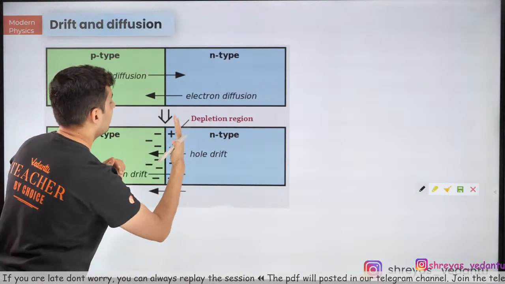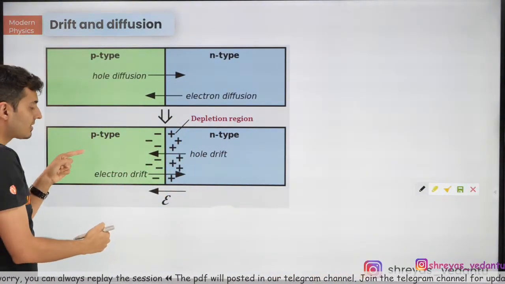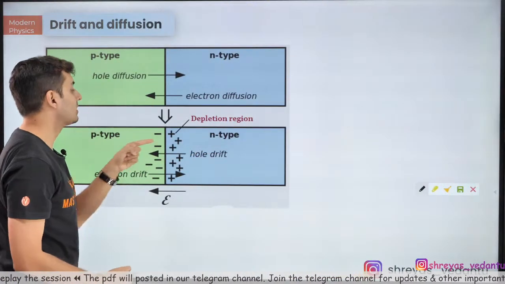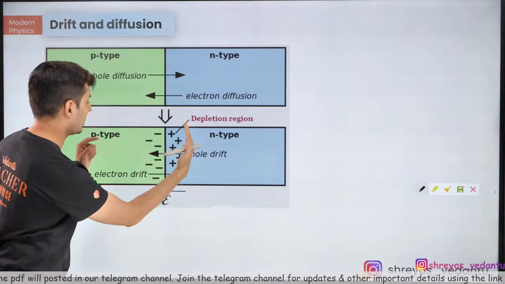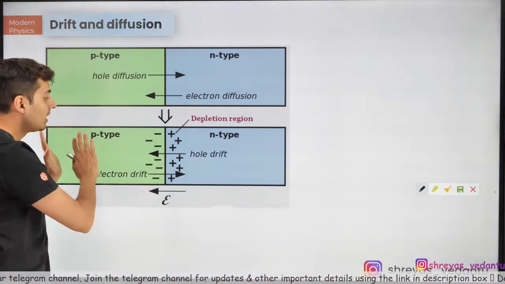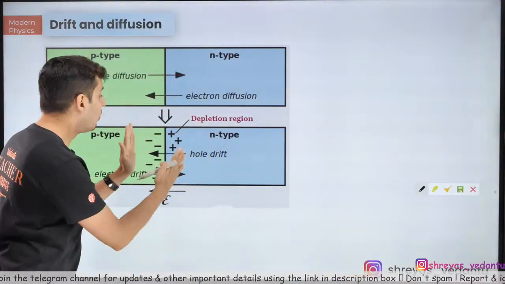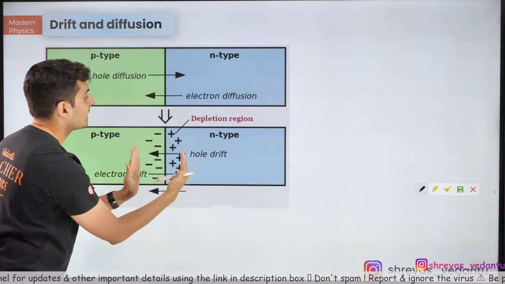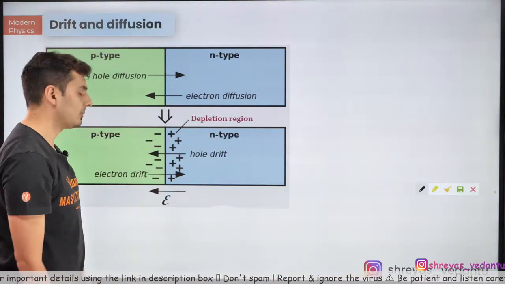The moment you have positive here and negative charge over here, holes won't like to go there. It will be very difficult for the holes to overcome the barrier because this is low potential and this is high potential. It has to climb up that potential barrier. So the diffusion stops the moment this barrier is created, and this layer is also called the depletion region or depletion layer.